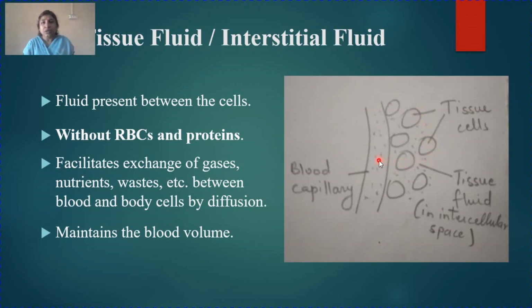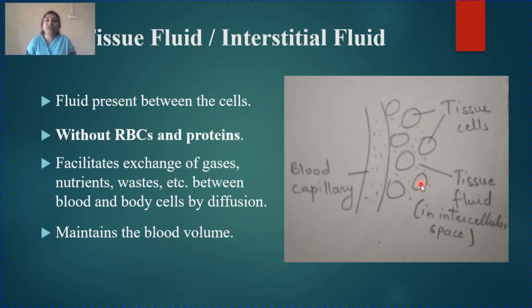What happens? The nutrients and oxygen diffuse out into the intercellular spaces in the tissue fluid. You can see these are the tissue fluid. So nutrients and oxygen diffuse in this, and in turn from this tissue fluid the nutrients and the oxygen is taken up by the tissue cells. They travel and then they are taken up by the different tissue cells that are far off from the blood capillary.